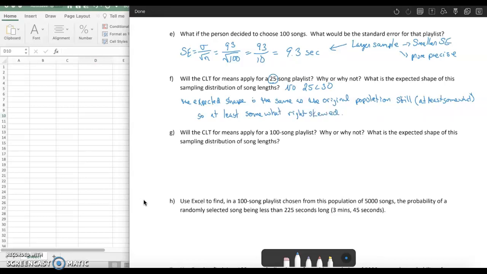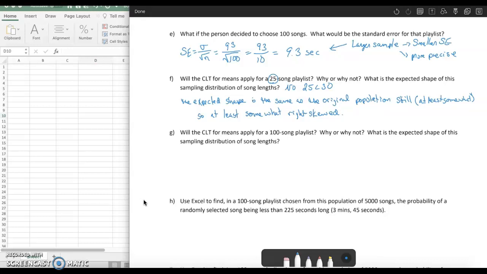If the sampling distribution is right skewed, we certainly are not allowed to use a normal distribution to represent it and to do calculations with it. So we're just stopped in our tracks right here. We can't do any calculations on this as far as the central limit theorem is concerned anyway.